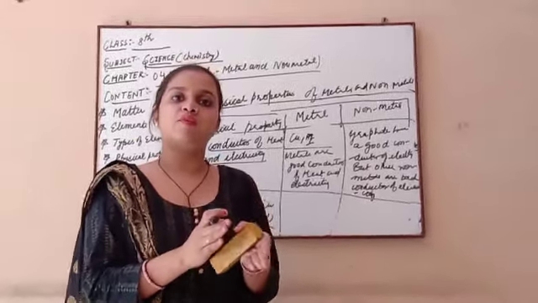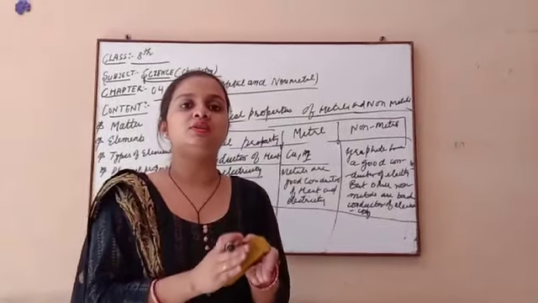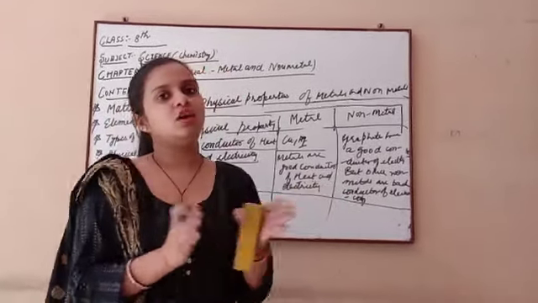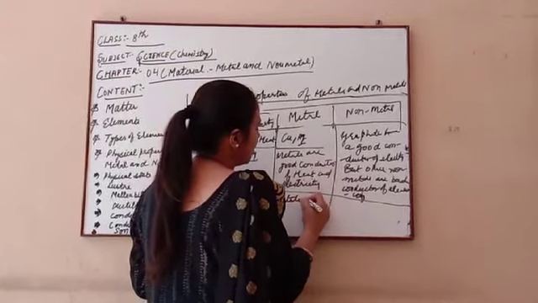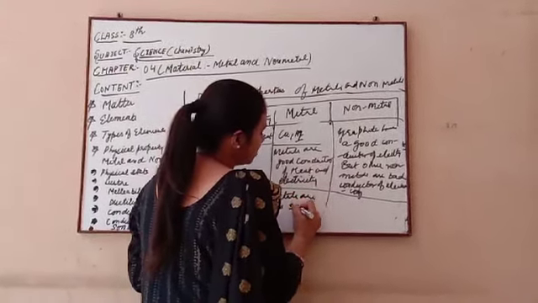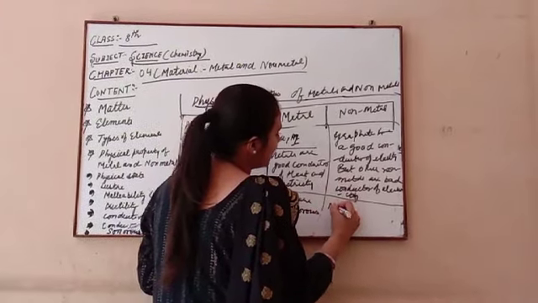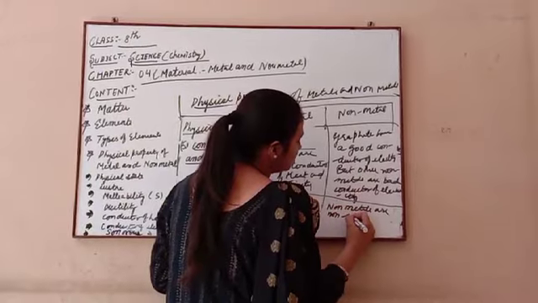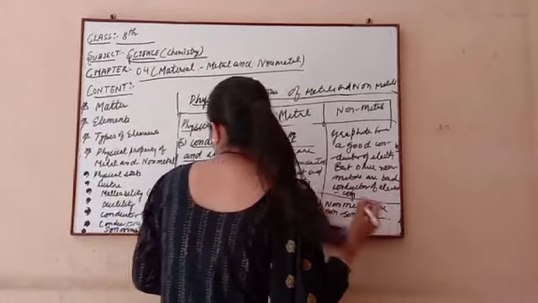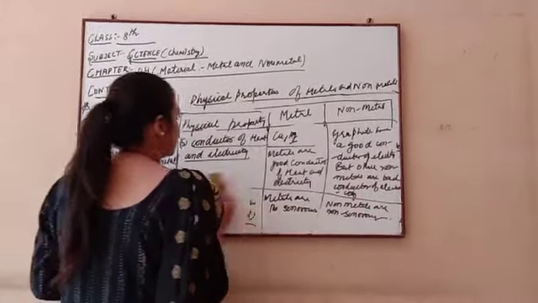So this property of producing sound is present only in metals, not in non-metals. Metals are sonorous, and non-metals are non-sonorous. So the sixth property is also complete.